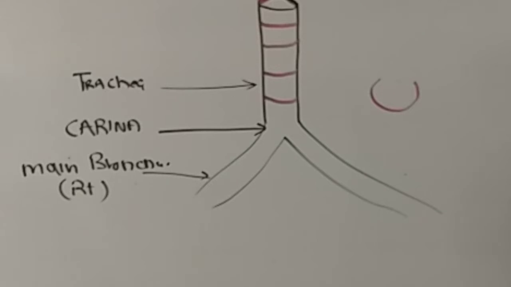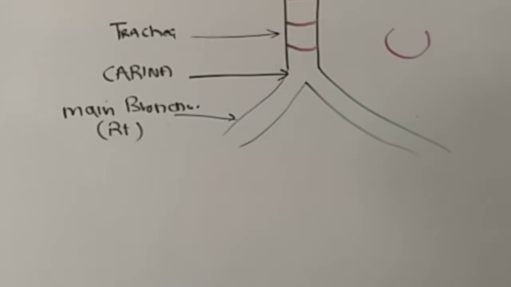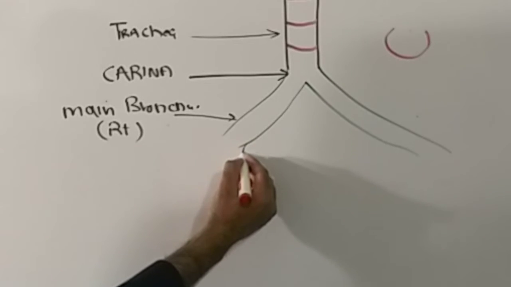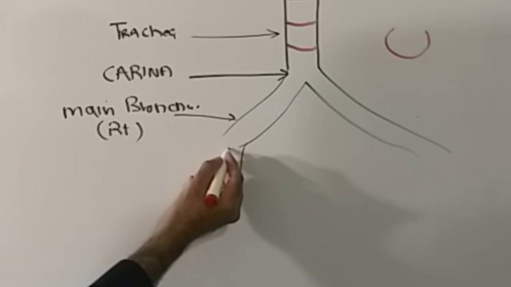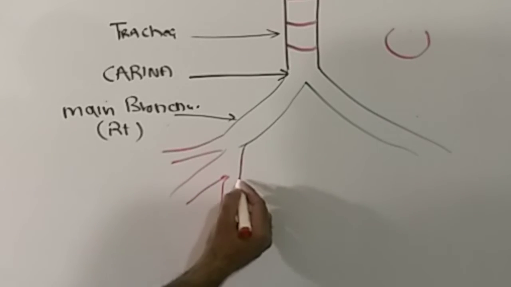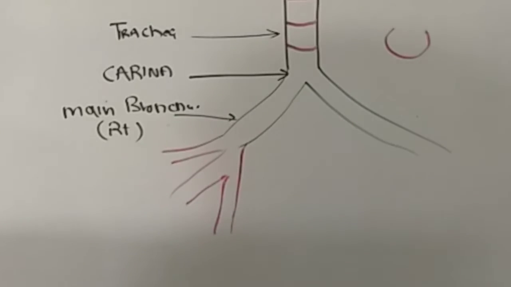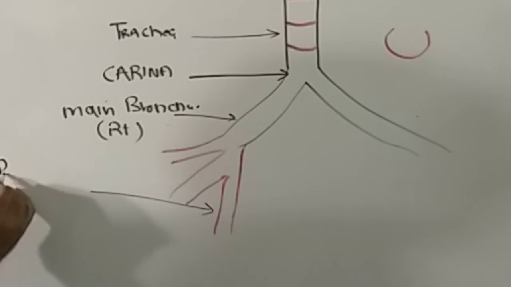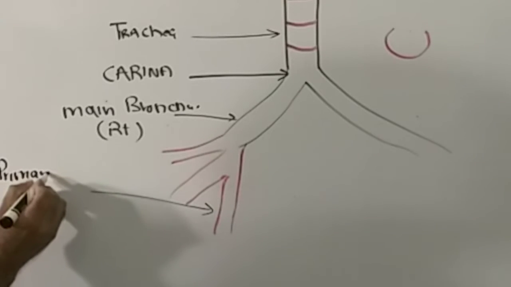Now let's focus on the bronchi. These two are the right and left bronchi. These bronchi then subdivide, and they'll make bronchioles. They'll make primary bronchioles. This is a primary bronchiole. It is smaller than the bronchi, obviously. Primary bronchiole.